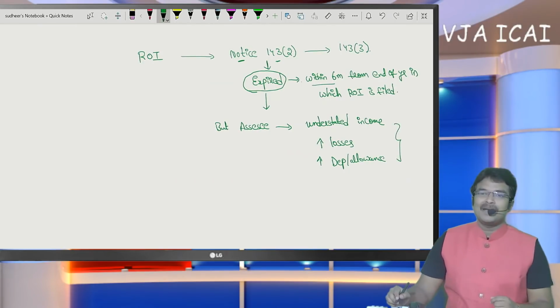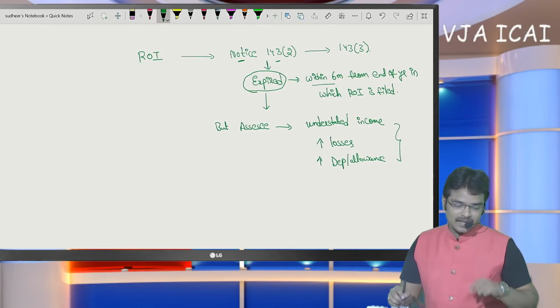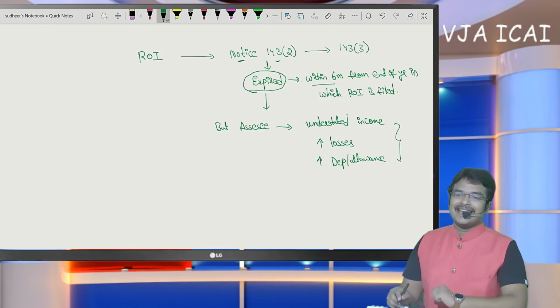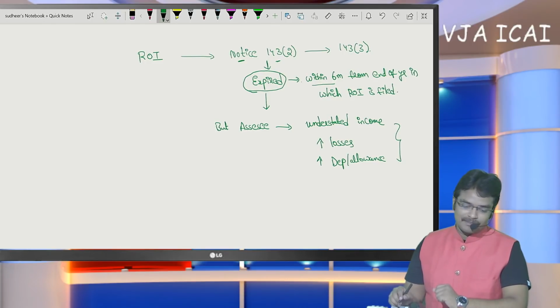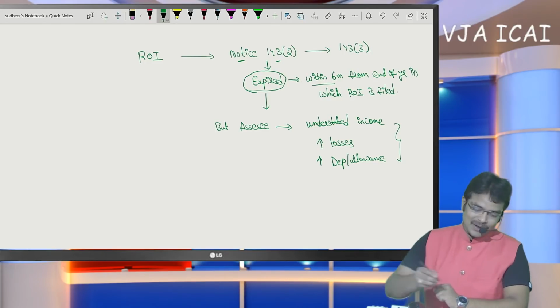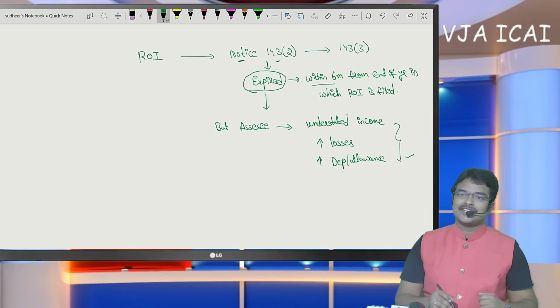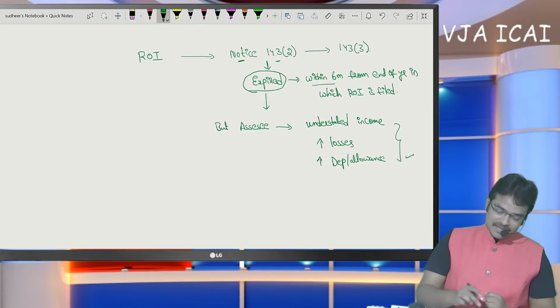Sir, first what do you mean by the term escaped income? Whenever SSC income has exceeded the basic exemption limit, but SSC has not disclosed certain incomes in the return of income, or he has claimed excessive losses or excessive depreciation, then it is called income escaping.